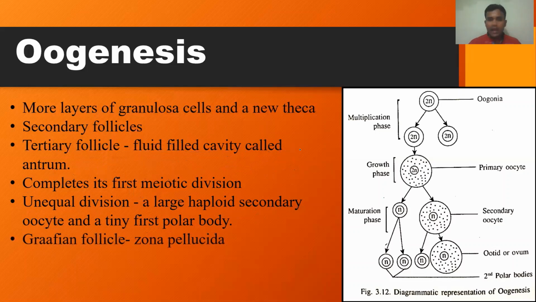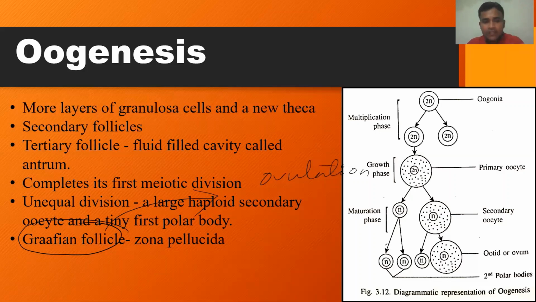Okay. Now at this stage, the ovary consists of a fully matured ovarian follicle, called the Graafian follicle. On one particular day, the 14th day of the menstrual cycle, the Graafian follicle ruptures and releases the ovum into the oviduct or the fallopian tube. That process is called ovulation.